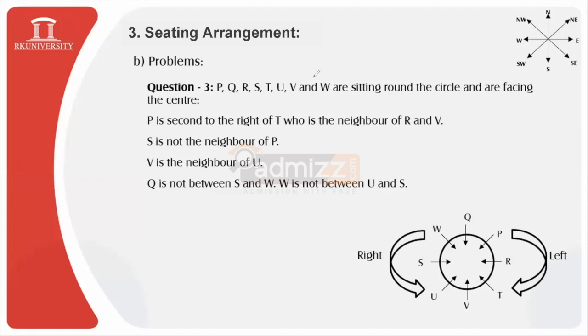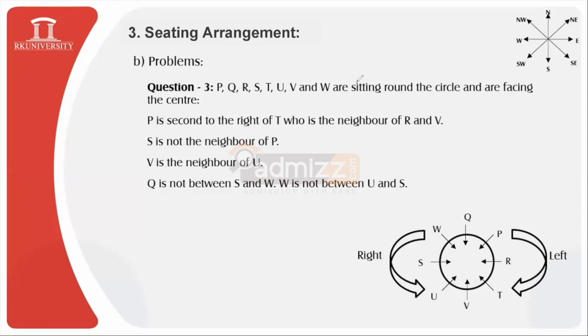Next question is, okay sir, confusion in right and left. To avoid that confusion, you need to quickly draw these arrowheads. These arrowheads will guide you. Consider the position of S: if S is facing towards the center of the table, then the right hand of S will be towards this way and the left hand of S will be towards this way. This is how you can observe the directions of any person sitting around this kind of table.